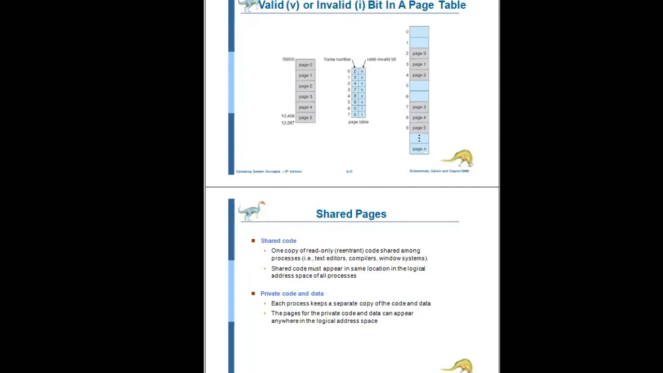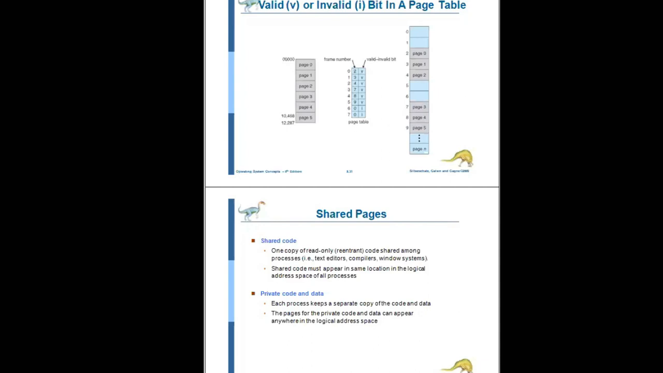The main advantage of paging is the possibility of sharing common code. Whatever the common code is among more than one process, that common code will be shared by all the processes. That is the concept of shared pages.